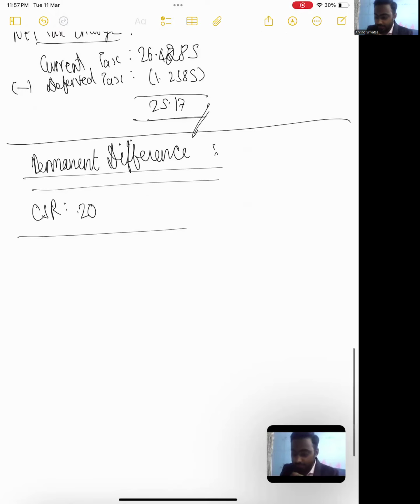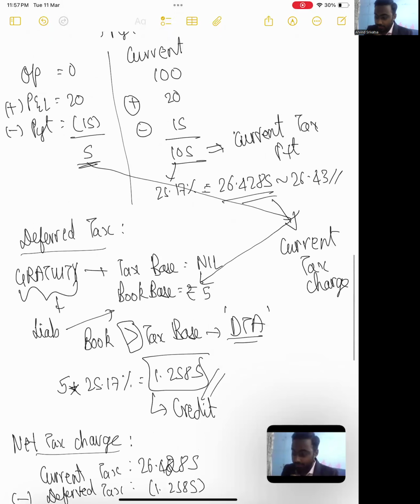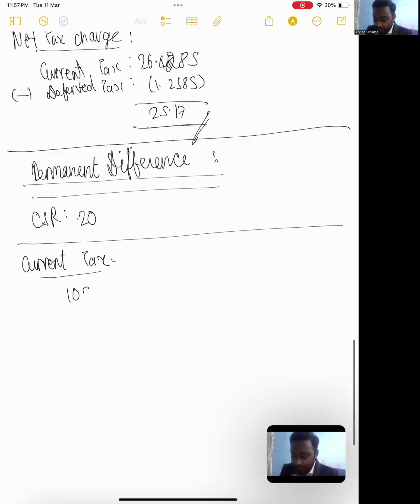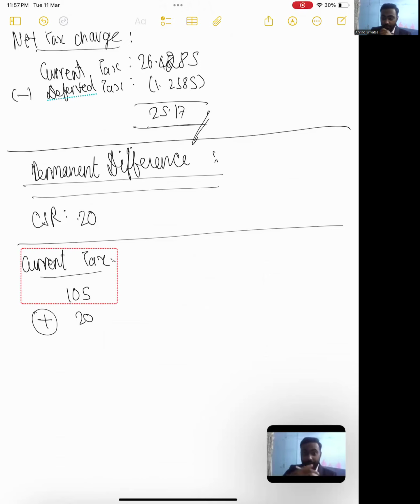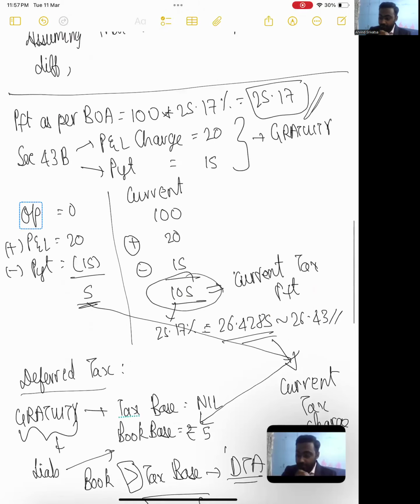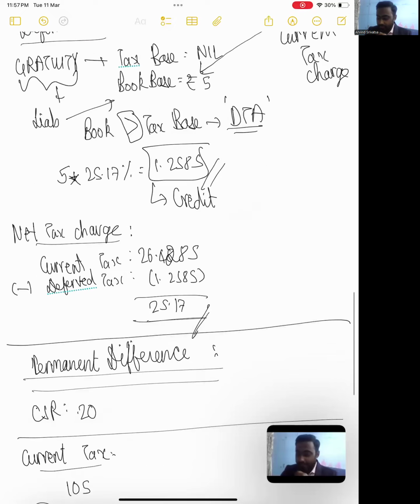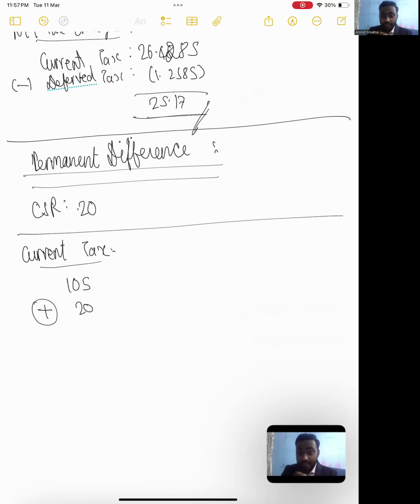So the only change that will come, guys, is in my current tax computation. So what did I get earlier in my current tax working? I got 105 of tax profit. But I'll add back 20 of CSR. 20 of CSR would have been deducted in my books of accounts to arrive at my profit before tax of 100, assuming that the 100 is after deducting 20. So this 20 is a disallowance because you're in 115BA and 115BAB and you don't have the privilege to take it as a deduction. So you will have a current tax profit of 125.